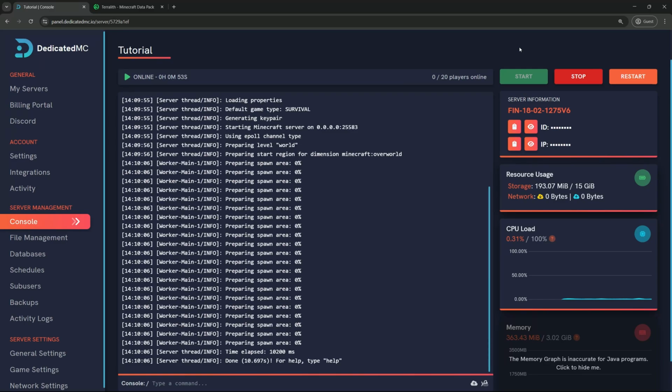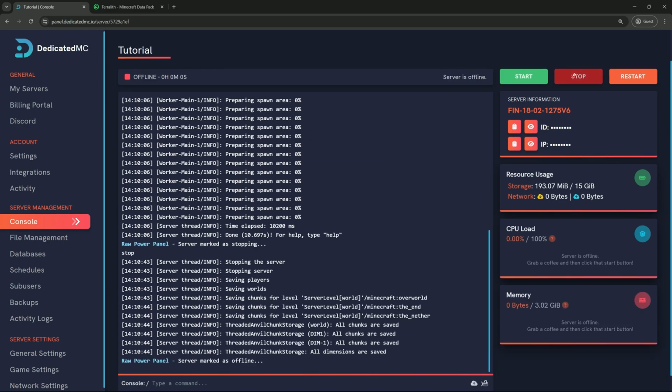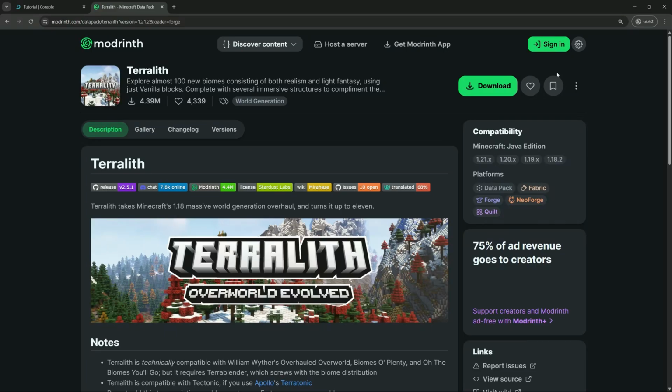How to install Terralith on your vanilla server. If the server is completely new, start it once to let it generate all the server files. Stop the server if it's running, head to your Terralith mod page and press download.